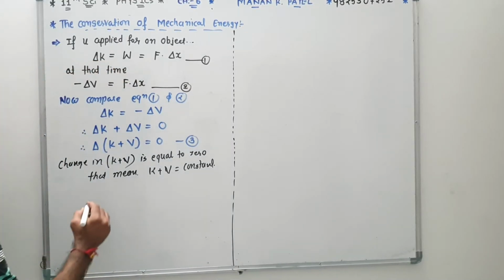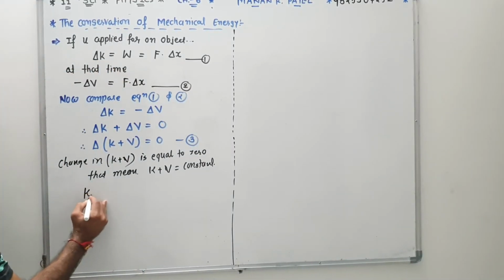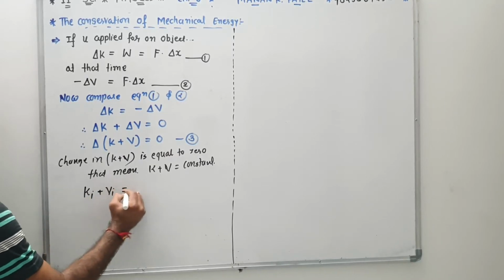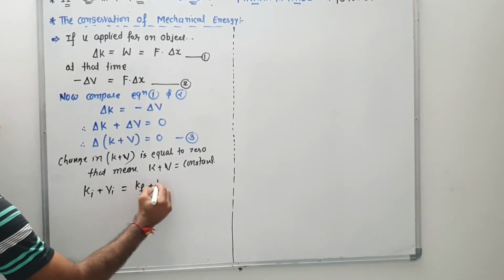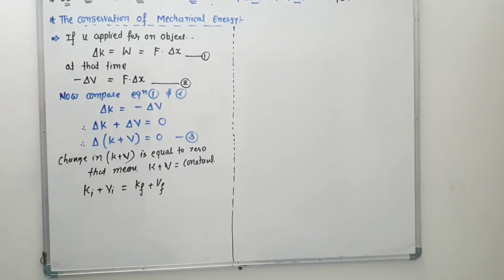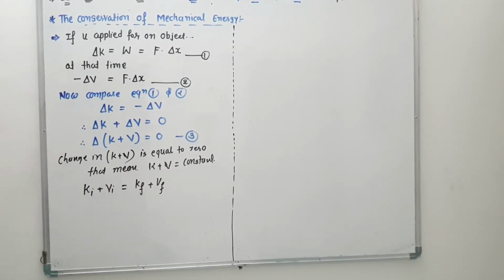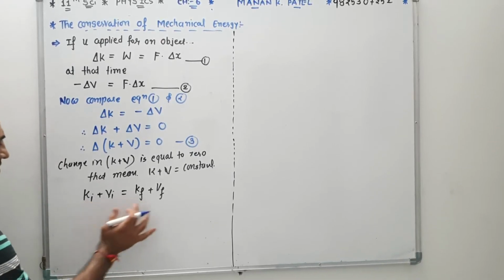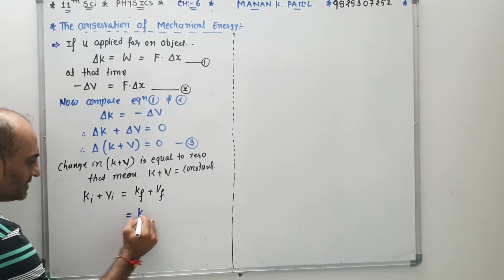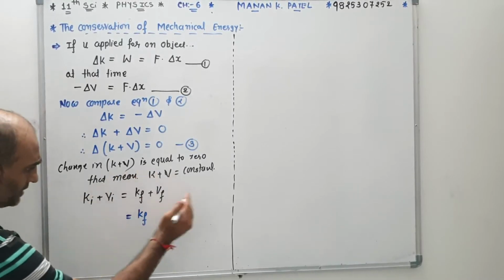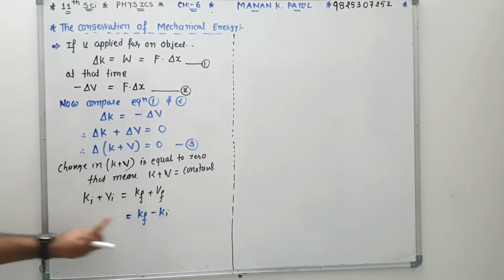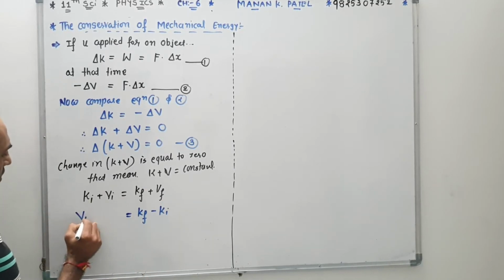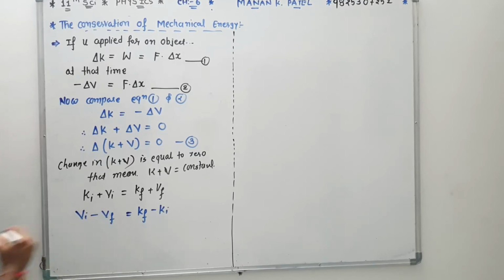So now we can take, suppose, kinetic energy initial plus potential initial is equal to kinetic final plus potential final. That is the second option. Also we have to write the condition: kinetic final minus kinetic initial is equal to potential initial minus potential final.